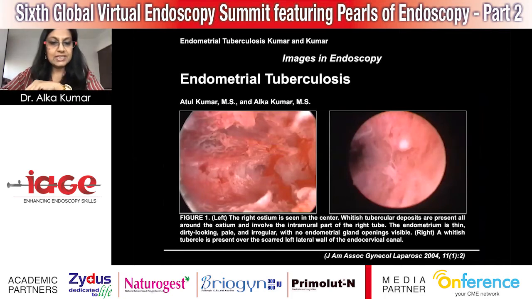Way back in 2004, we were published in the Journal of American Association. So here you can see two images which actually show you the tubal ostia, and you can see these white deposits. So I'm talking about the first parameter of a bizarre endometrium. You can see how bizarre the endometrium is. It's lost its character completely. It's dirty white, pale and irregular. The gland openings are almost not visible. And in this picture, you can actually see a tubercle.